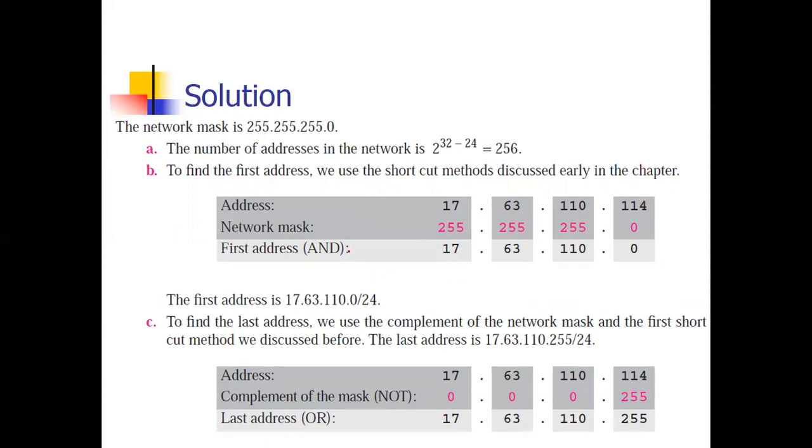176.3.110.114. Now you want to find out the first address. So this is a network address. You have to apply the AND operation. 255 is treated like 1. Something multiplied by 1 is the same. Something multiplied by 1 is the same. Something multiplied by 0 is 0.